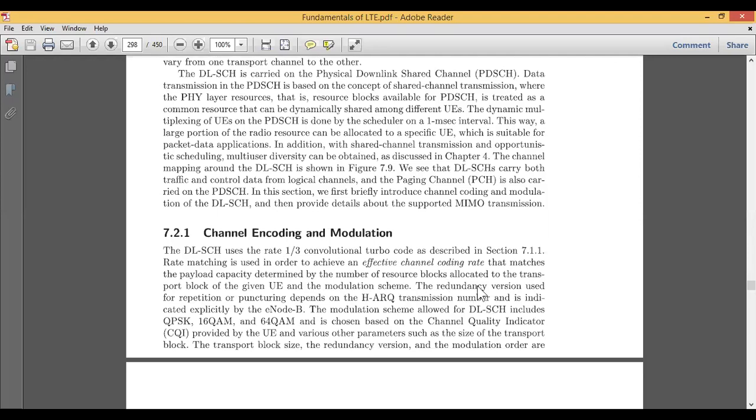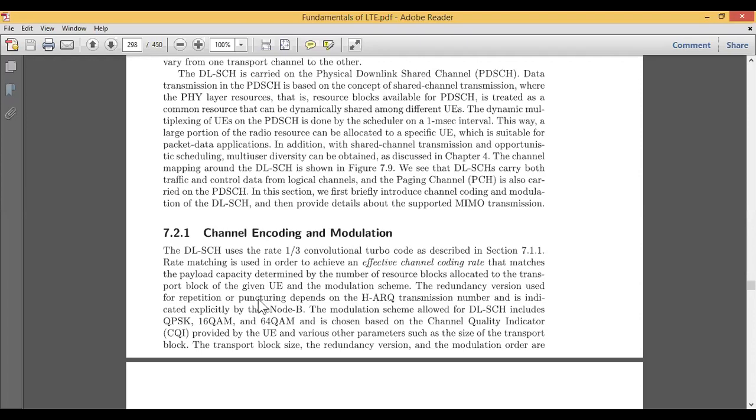Other than that, the redundancy version used for repetition or puncturing depends on HARQ transmission, that is, hybrid automatic repeat request. If any one of the blocks being transmitted gets corrupted or gets lost from the transmission channel, due to some kind of disturbance, during the modulation process, or even during encoding (many times some of the bits get eliminated during encoding), then you need to take care of it by making use of this transmission mechanism, which depends on HARQ, the hybrid automatic repeat request.